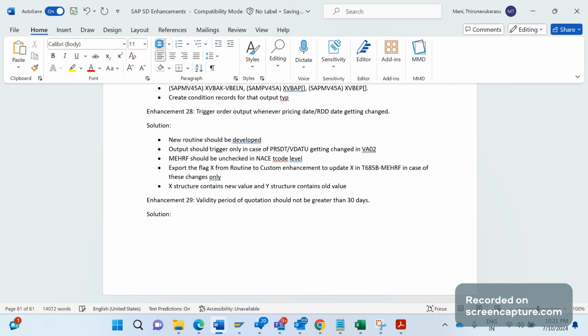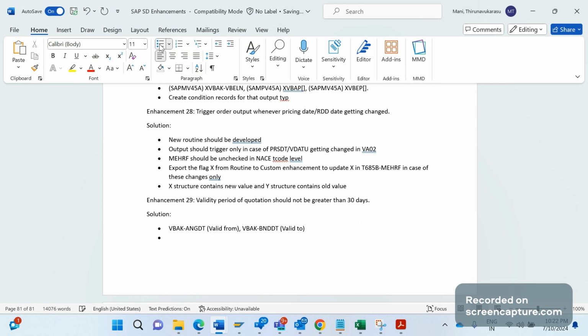Before that, let's understand a few fields relevant to valid-from and valid-to. In the VBAK table we have a field called ANZDT. It's nothing but valid-from. Similarly, in VBAK we have one more field, BNDDT. It is valid-to. So we should be writing the logic based on these two fields only, right?